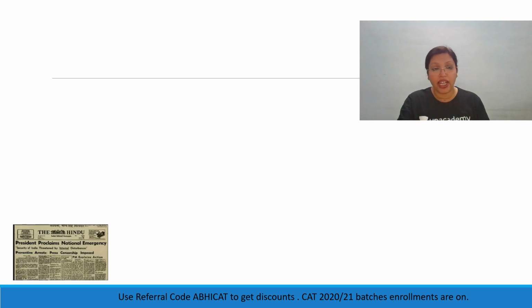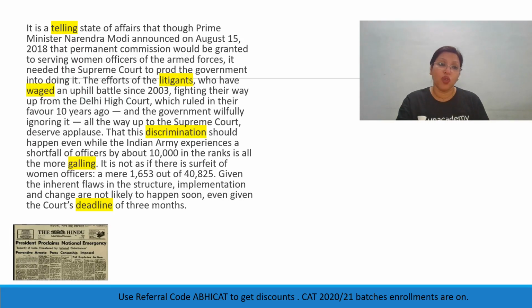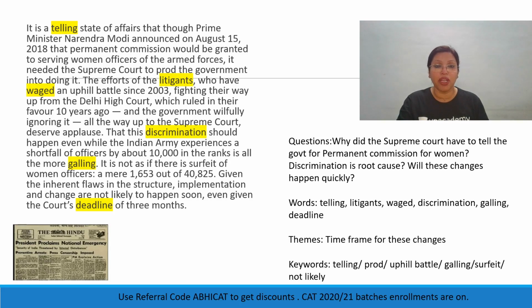Okay, let's quickly look at our words. So, telling is something that is very remarkable. Litigant, of course, people who are fighting a case. Wage, to fight. Discrimination, of course, is bias or prejudice. Galling is shocking or appalling. And deadline, of course, is the time limit.